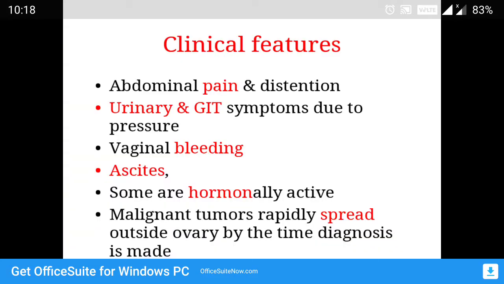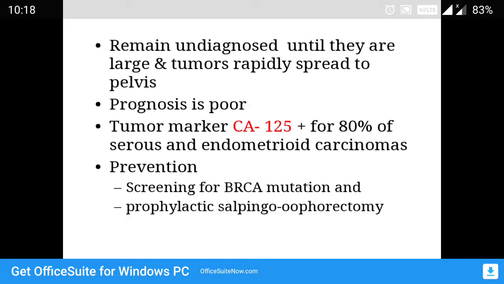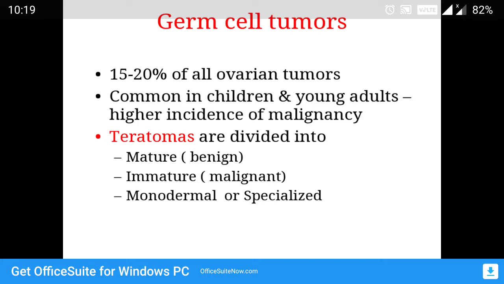The clinical features common to all the ovarian tumors are abdominal pain and distension, urinary and GIT symptoms due to pressure on the GIT and urinary tract, vaginal bleeding, ascites, and some hormonal activity, because sometimes some tumors can secrete hormones, and those related to spread of the tumor. One important tumor marker in ovarian tumors is CA125, which can be seen increased in case of serous and endometrioid carcinomas.